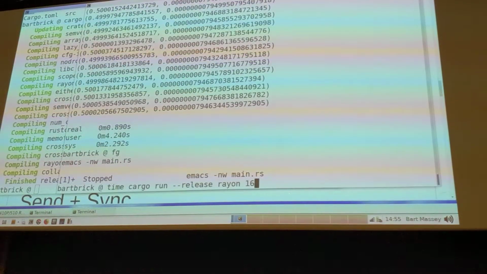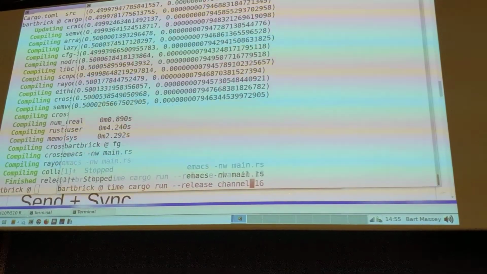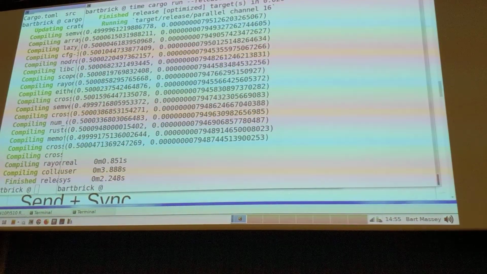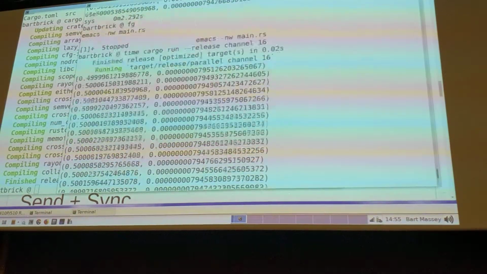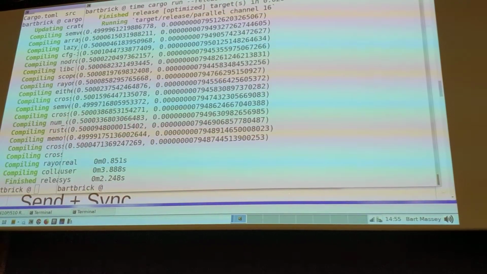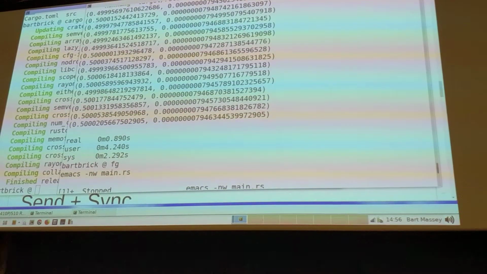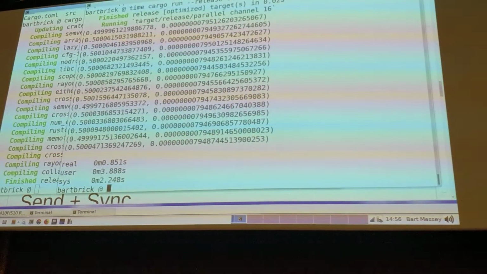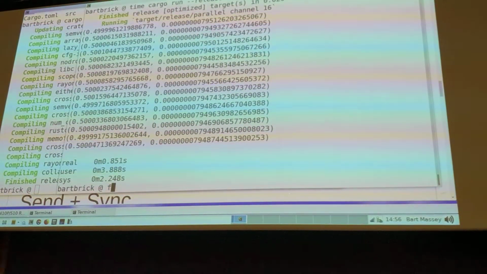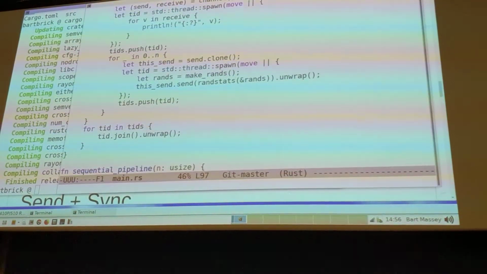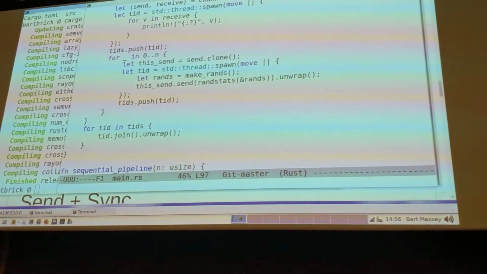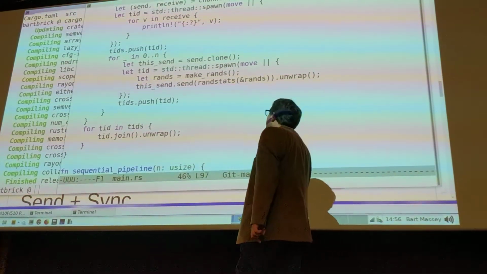So let's try running that, see how fast it runs. What do I call it? Channel? I think so. Oh, it's pretty similar to what Rayon did. There's not much overhead. Not much overhead at all for channels. In fact, you'll notice the user time is actually lower than it is for Rayon, which is kind of cool. And the real time is very slightly higher. That's pretty cool.